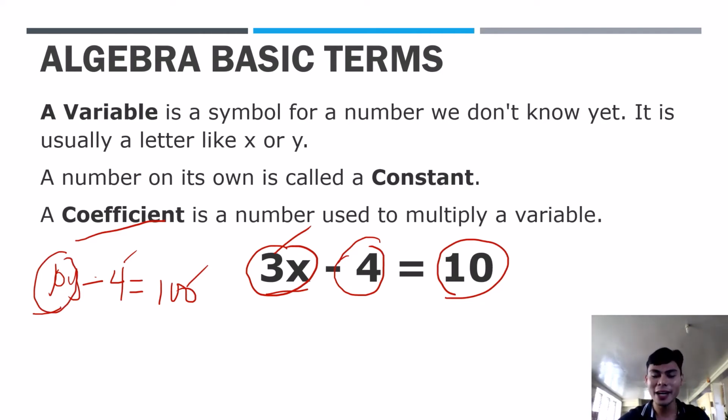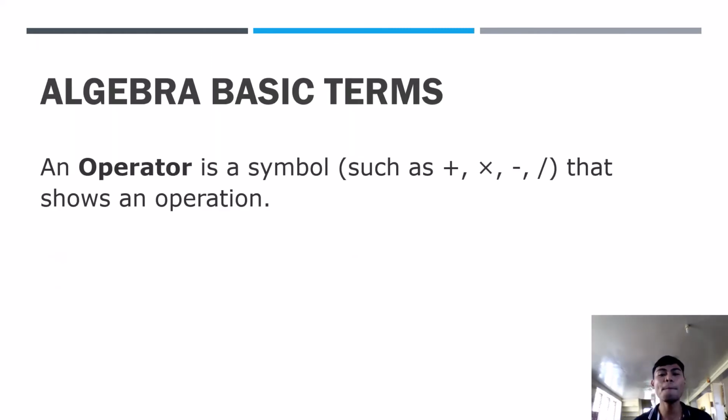Okay, so may apat na kayo na terms sa equation, variable, constant, coefficient. Now, let's have the fifth one, operator. So from the word itself, in our grade 1, we are taught with addition, subtraction. So that's the same in algebra. It's just the symbol use. Plus, times, minus, divide. So these are operators. So for fundamental operations, operators, the same lang sila. Okay? So that's an operator.